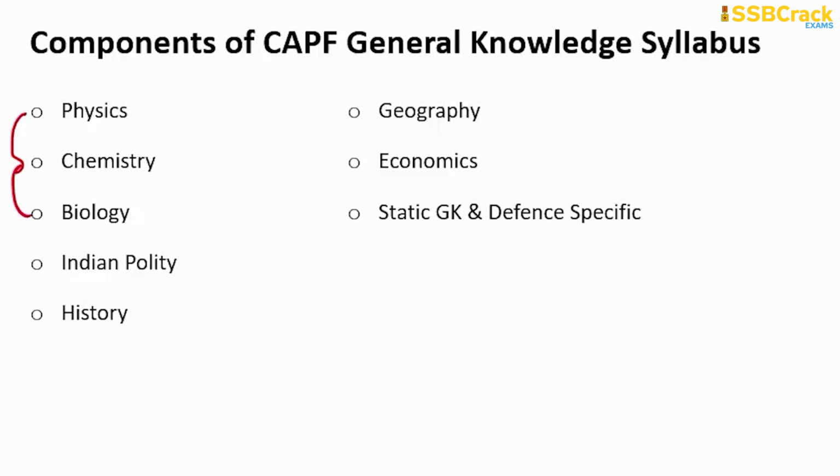First, the 3 subjects of the general sciences: physics, chemistry and biology. We are going to analyze all these 3 subjects separately. We are going to analyze Indian polity, history, geography, economics, and we will also discuss static GK and various miscellaneous topics like current affairs and defense specific questions and defense specific analysis.